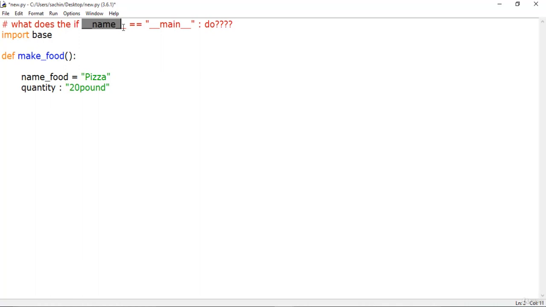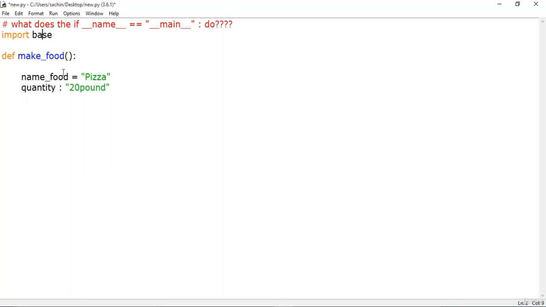So this __name__ is a global variable, and it will contain the module that was just imported over here. A module is basically a file containing Python definition statements, and the file name is the module name with the suffix .py appended to it. So the module name is new, and new.py is our file name, and only new is our module.